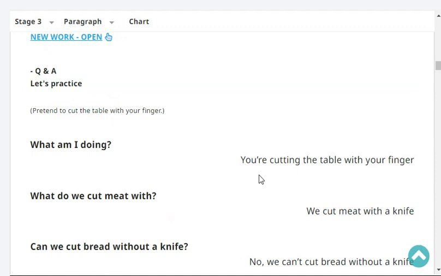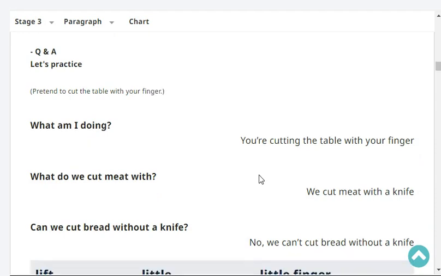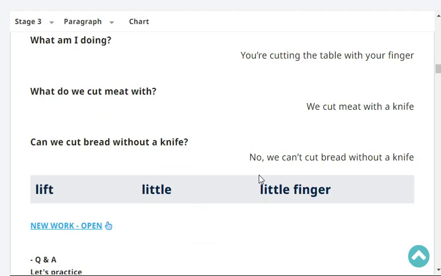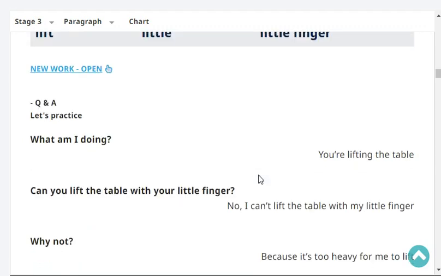You're cutting the book with your finger. What do we cut meat with? We cut meat with a knife. Can we cut bread without a knife? No, we can't cut bread without a knife. Very good. Okay, next.